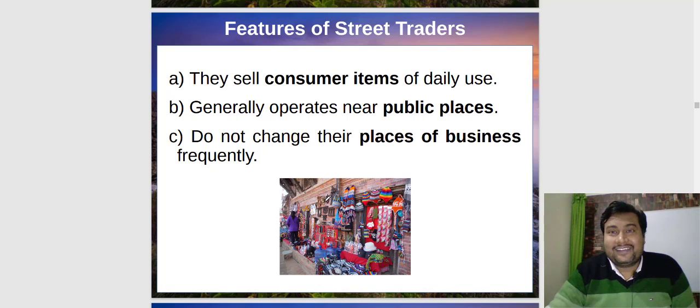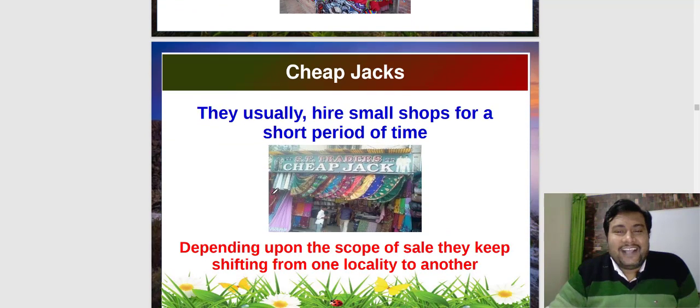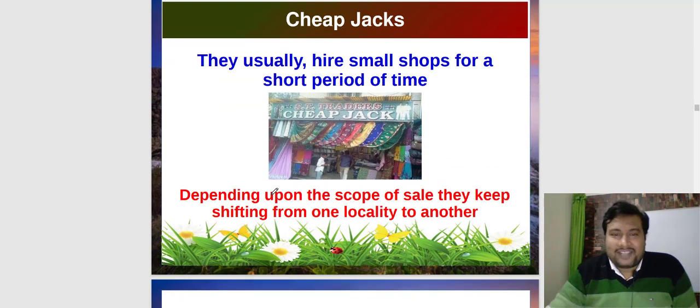No other one can keep products or do business at that particular place. If someone does so, sometimes fights also occur. अब जी लास्ट वन चीप जैक्स. ठीक है जी. Now, cheap jacks are what?